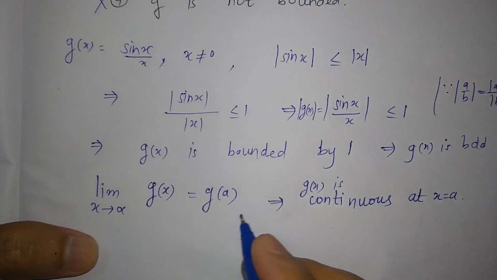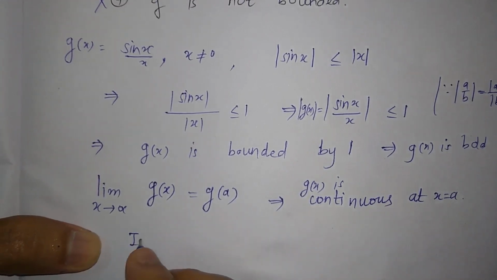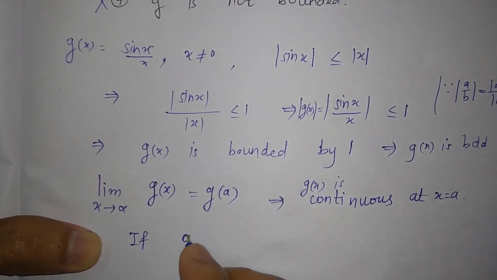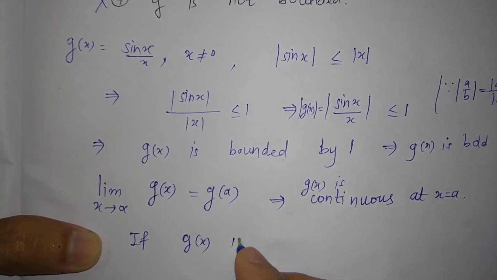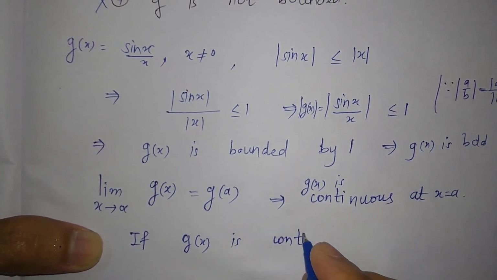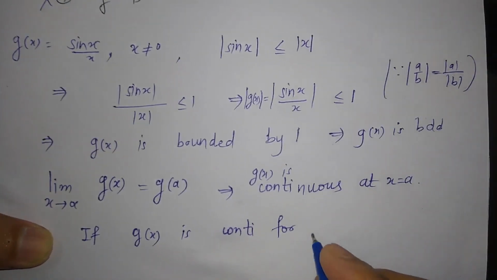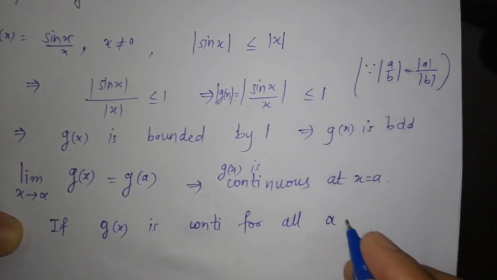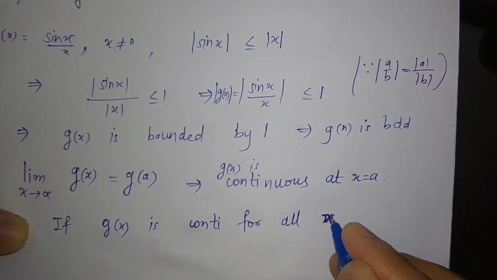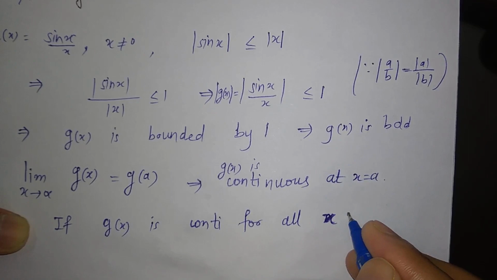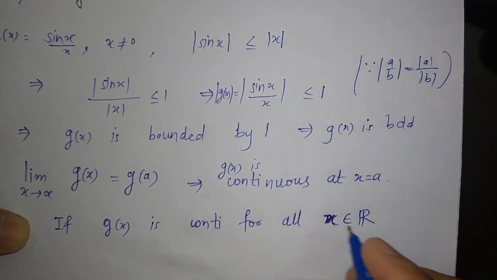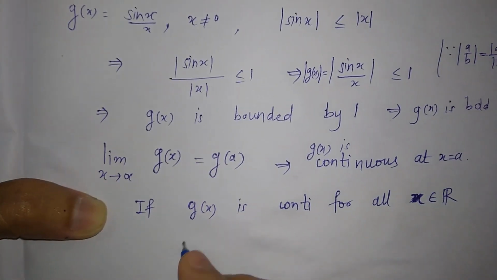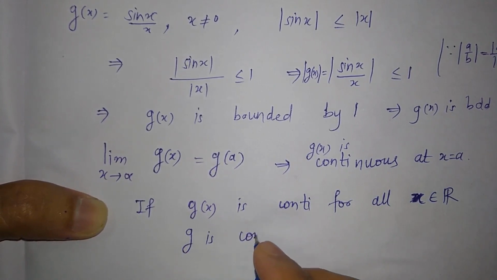And if g of x is continuous for all points x belonging to the domain, then we say that g is continuous.